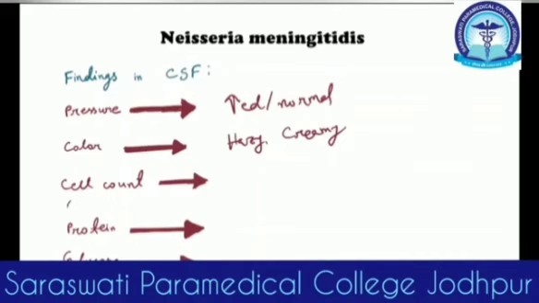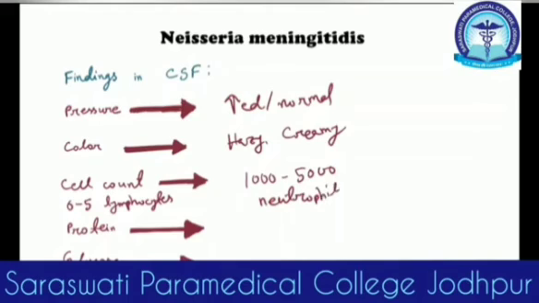Normal cell count in the CSF is 0 to 5 lymphocytes. But in case of bacterial meningitis, for example Neisseria meningitidis, the cell count is 1000 to 5000. Remember, neutrophils, not lymphocytes, per cubic millimeter of CSF. If it was viral, there would be 10 to 2000 lymphocytes. If it was tubercular, it would be 50 to 5000 lymphocytes.